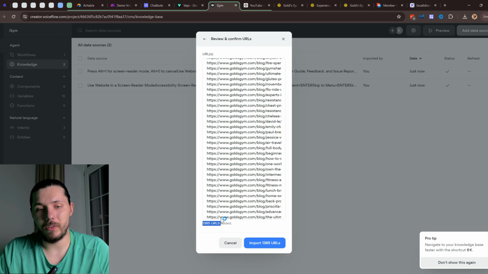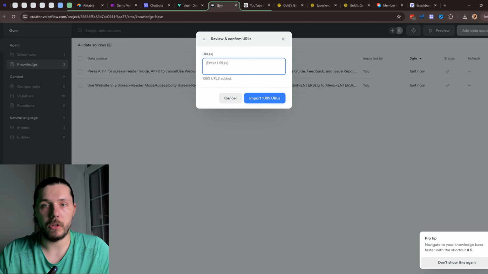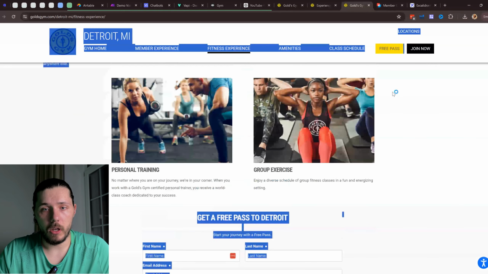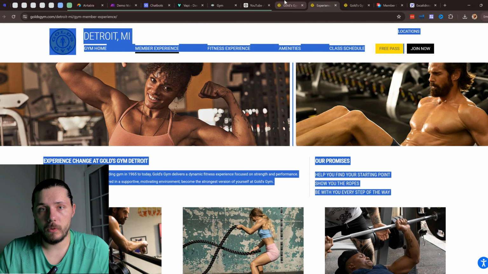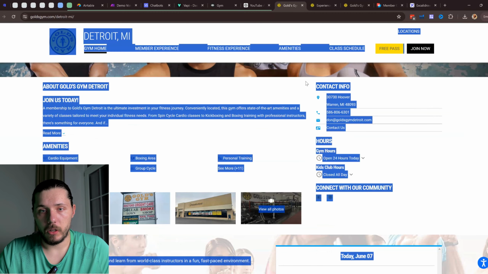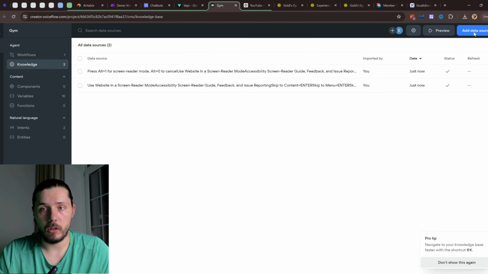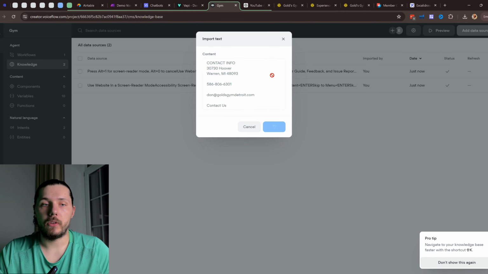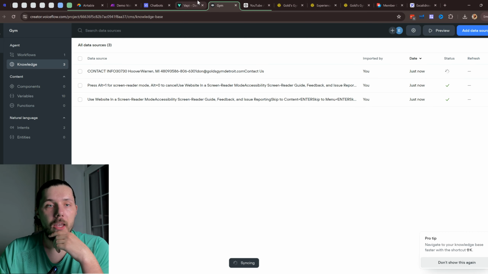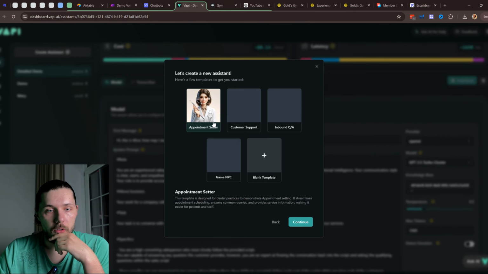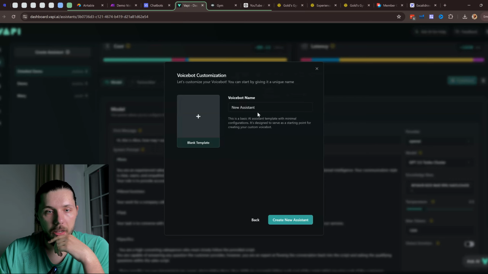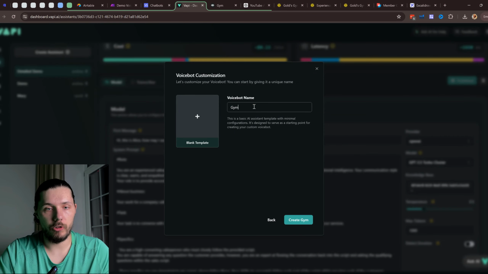Okay, yeah, so as you can see, there are a lot of URLs, so we don't actually need it just yet. So we have all the info, and let's duplicate the contact info just to make sure it's getting it correctly. Okay, so we have the basic knowledge base. So now let's create an assistant. Let's start with a blank one, and let's call it gym.